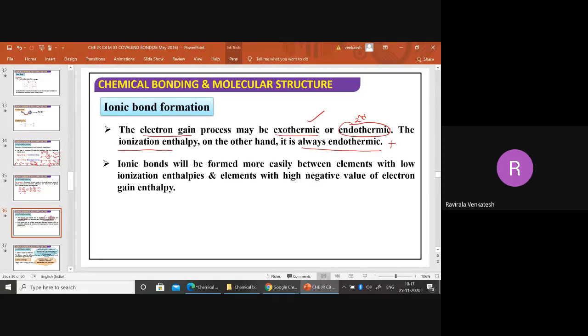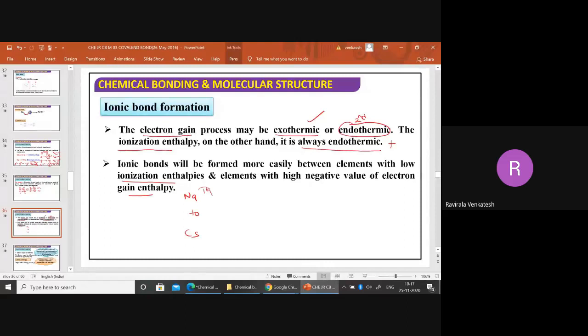Ionic bonds will be formed more easily between elements with low ionization enthalpies and elements with a high negative value of electron gain enthalpy. Whenever you want to get an ionic bond, for example, I will take sodium to cesium. Which has more ionization enthalpy and which has less? We already discussed this in the last chapter.